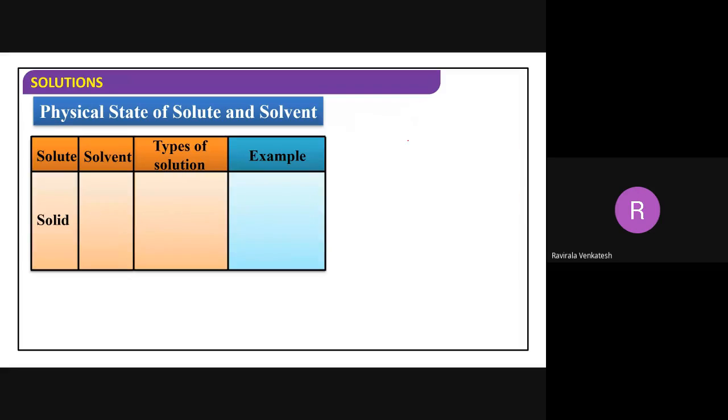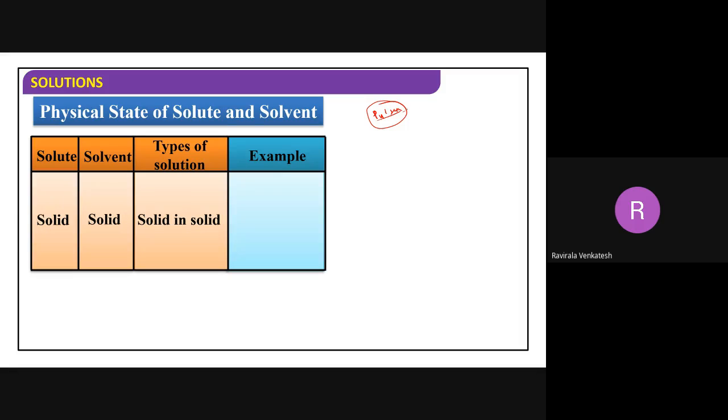Next, solid in liquid. You have taken this a number of times. Any sugar solution or salt solution you can take, so no need to discuss. Now solid in solid, where both are solids. Can I take a mixture of two different types of dal, a mixture of pulses? No.